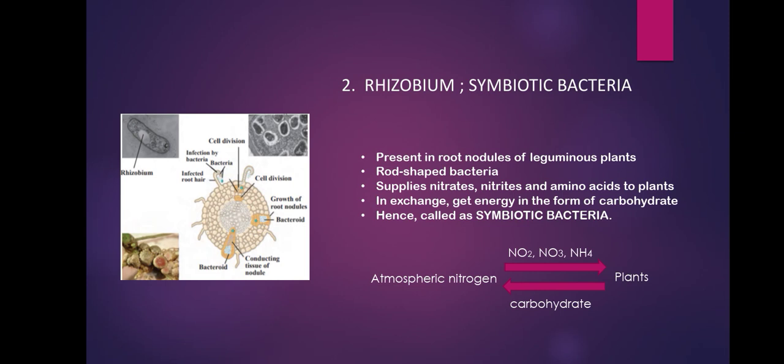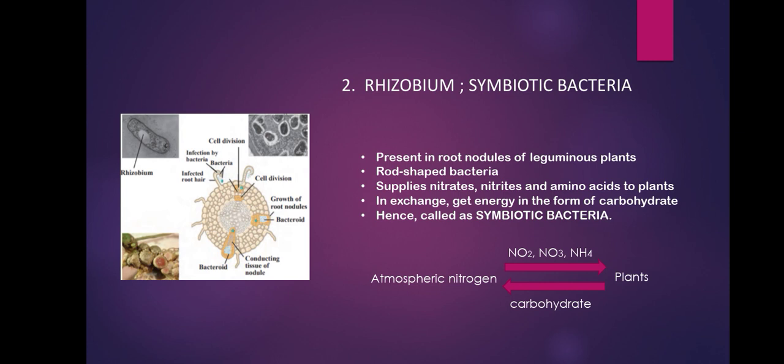The second useful microorganism which we are going to study is the rhizobium. I have written there symbiotic bacteria. Just now we will see what this symbiotic bacteria is. Symbiotic means when both the associated living organisms get benefited, that association is known as symbiosis.